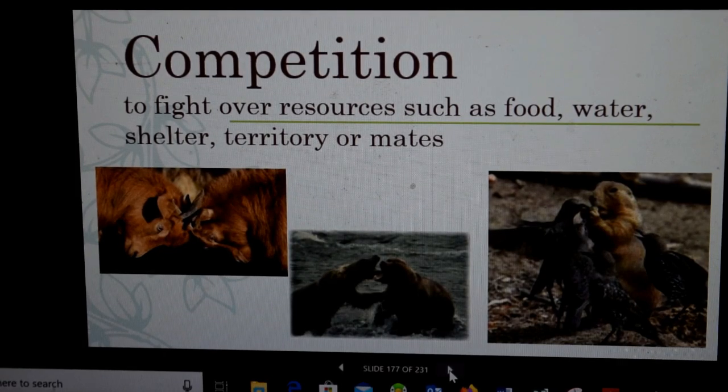And when they mark their territory, which means they urinate on something, that scent gets put there and it tells other animals, don't come here, this is my area. Now that only works if they're really the same species. So I think wolves do this and dogs will do this. I'm pretty sure lions and tigers probably do it as well. I'm not positive on that, but they may. And so they mark their territory.